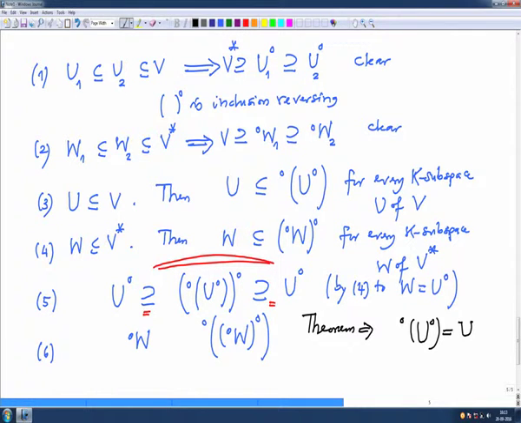The analogous statement, this one, the equality here: equality does not hold in general.